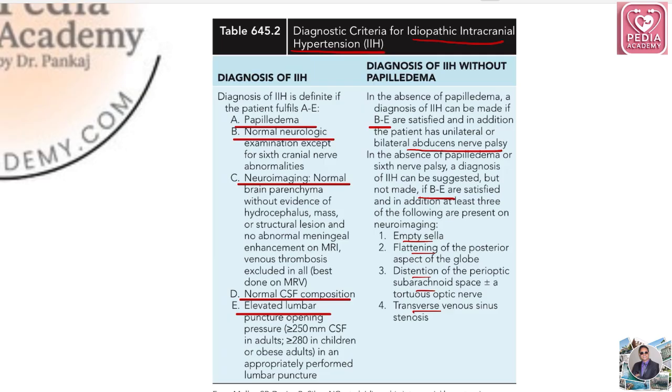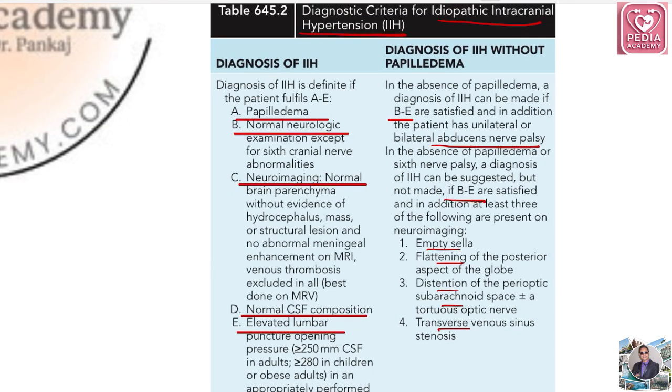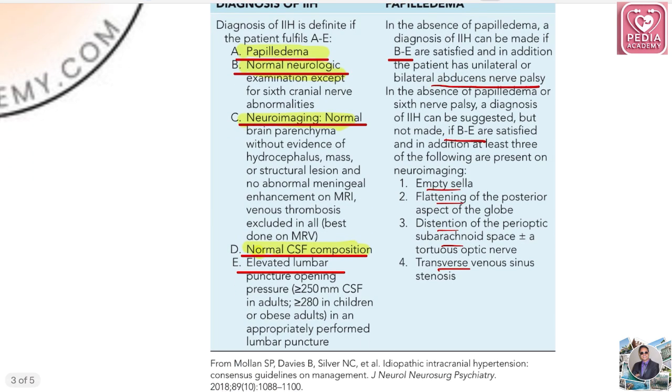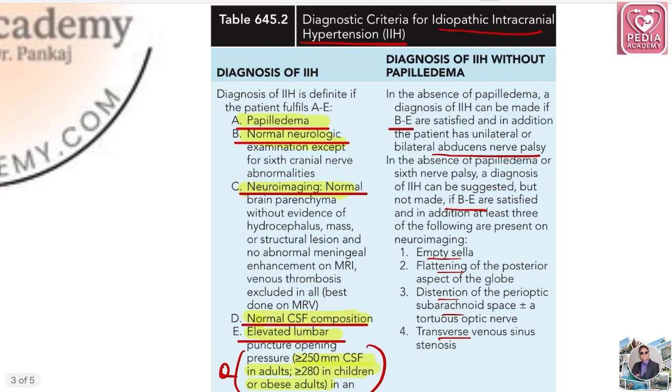Okay, so in this condition, the criteria is A to E, which means papilloedema should be there. There should be a normal neurological examination. Neuroimaging should be normal. Normal CSF composition is there, but lumbar pressure is increased: more than 250 millimeter CSF in adults and more than 280 in children or obese adults. So this was asked multiple times. What are the pressure criteria in idiopathic intracranial hypertension?